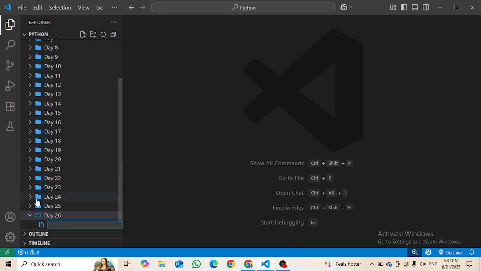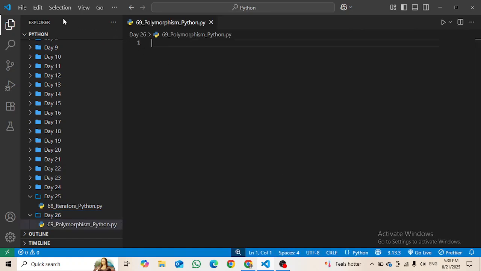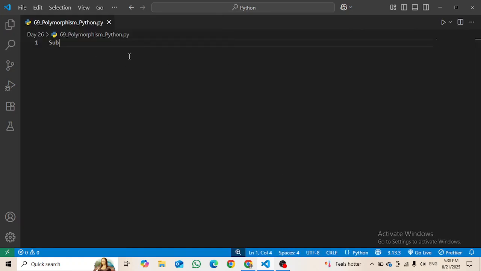So before making a file, I have to note the file number, 69. Then polymorphism underscore python.py. All right, hide this section, hide the subject.